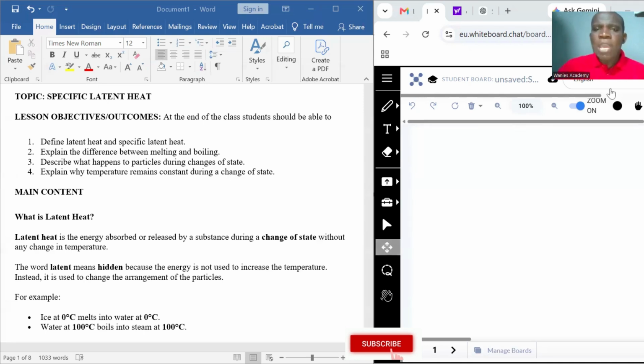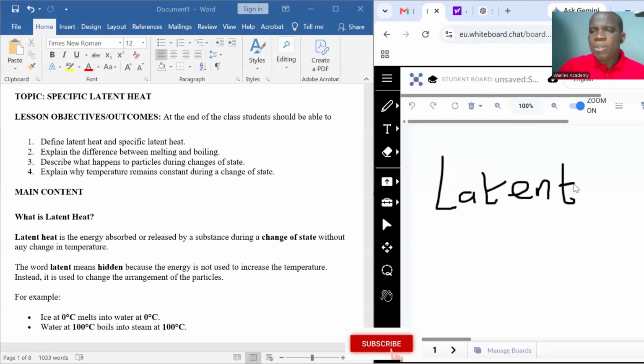That is why we talk about latent heat, because the heat energy does not lead to an increase in temperature. And so the heat is referred to as a hidden heat, since it does not really show.